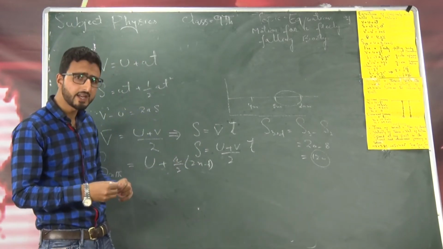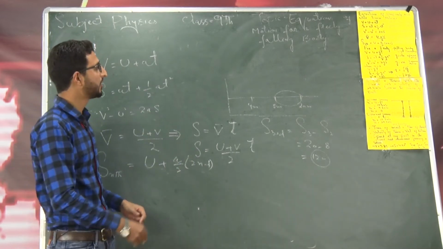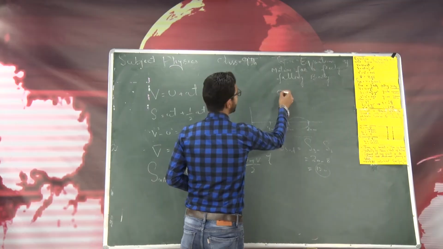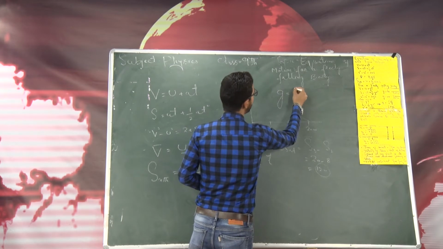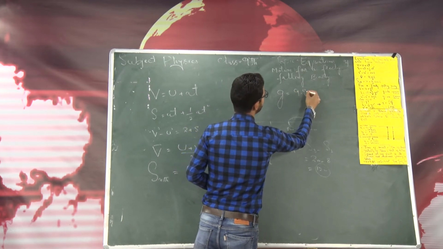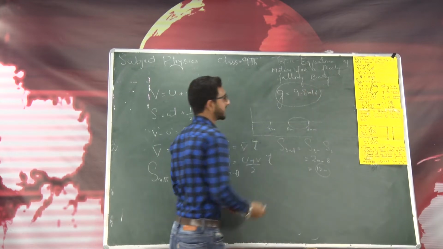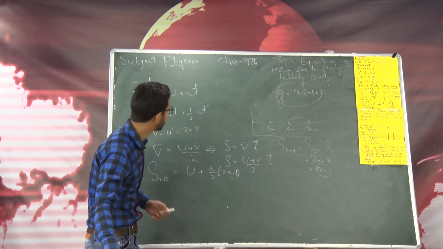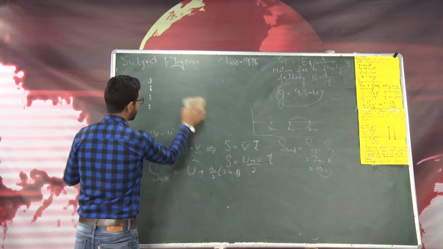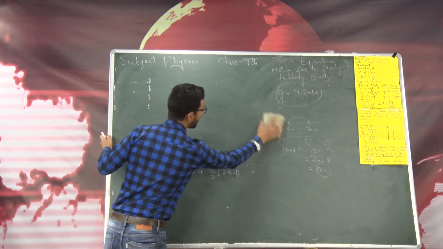Now here, this acceleration produced in a freely falling body is equal to the acceleration due to gravity, and on or near the surface of earth it is constant and equal to 9.8 meter per second square. So we will discuss here how we apply these equations to a freely falling body.